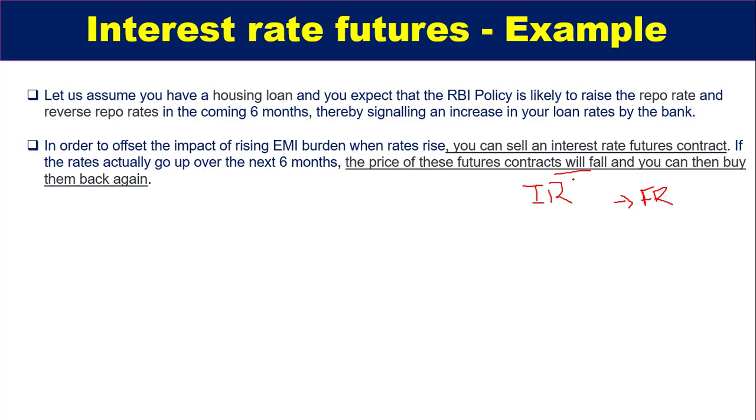Meaning if interest rates rise, futures contract prices will go down, and if interest rates go down, they will increase. So again, what happens if the rates actually go up over the next 6 months? The price of these futures contracts will fall, and you can then buy them back for a profit.